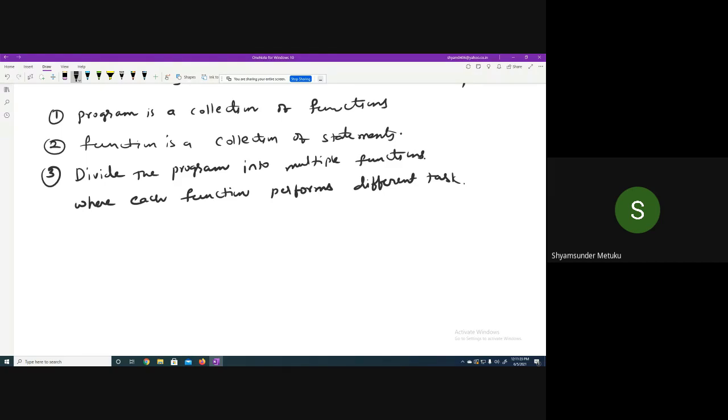Divide the program into multiple functions where each function performs a different task. What is the task of the printf function, which is predefined? So far we have written so many programs, and each program has a printf function. If you are unable to find it, it's tougher for us to do the remaining programs.